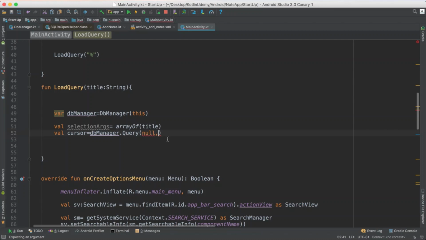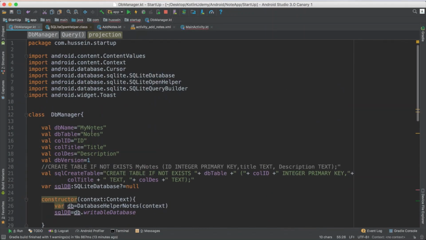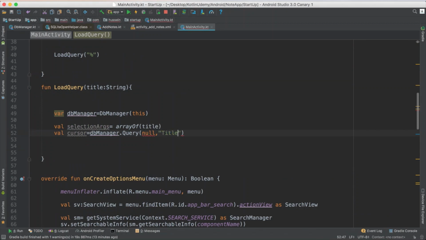Then for the second parameter you pass the selection statement. So I need to select according to title. I say, hey, select the title like the one you get here, so like the selection argument, but you have to add the placeholder. So you replace this one instead of that one.